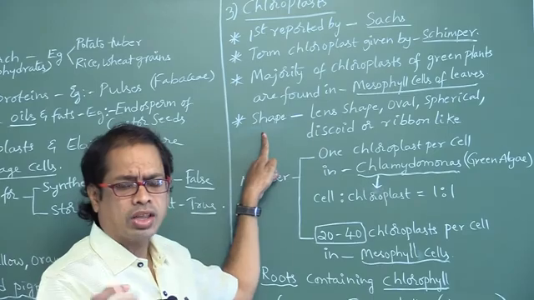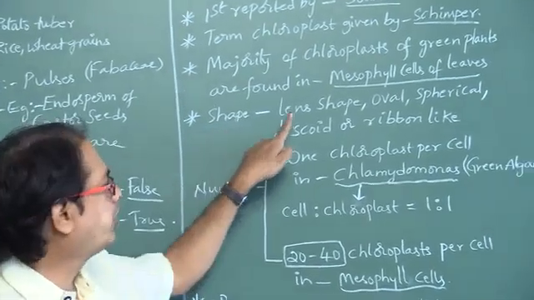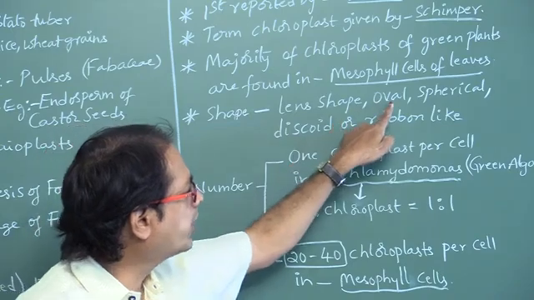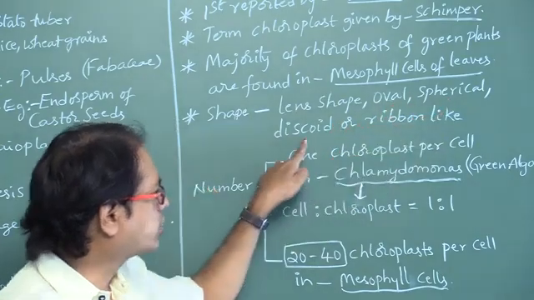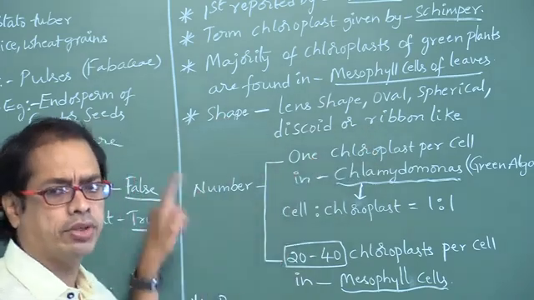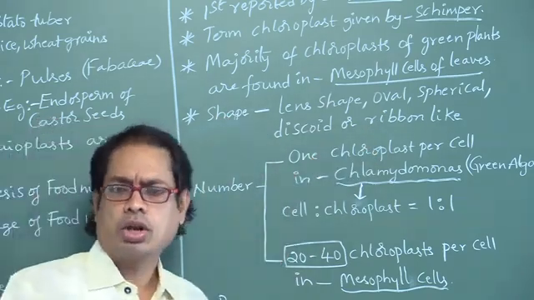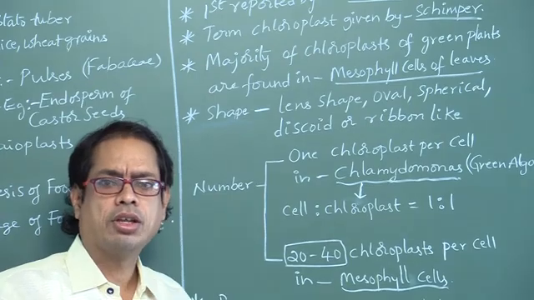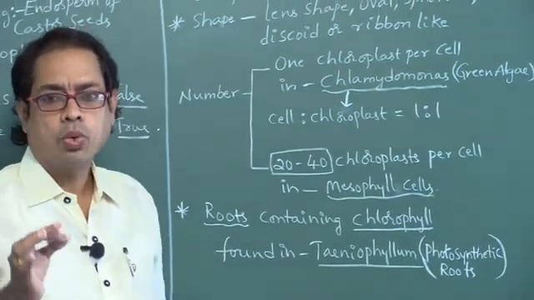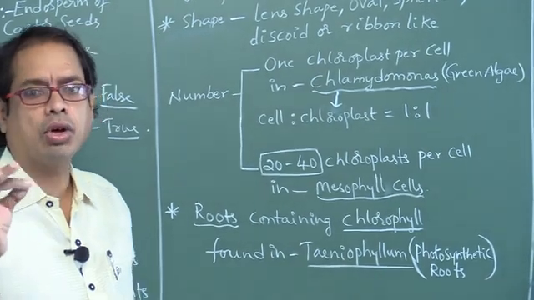Next, shape. What is the shape of chloroplasts? They may be different shapes like lens shape, oval shape, spherical shape, discoid shape or ribbon like. These are the different shapes. Number. Generally chloroplasts are present in one to many number. That is, one cell contains a single chloroplast.